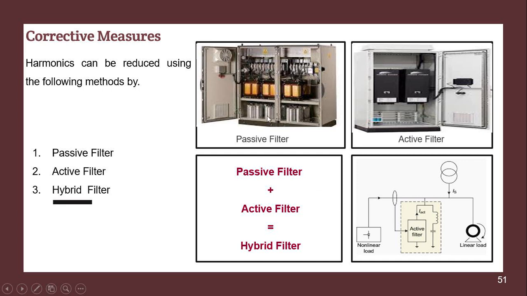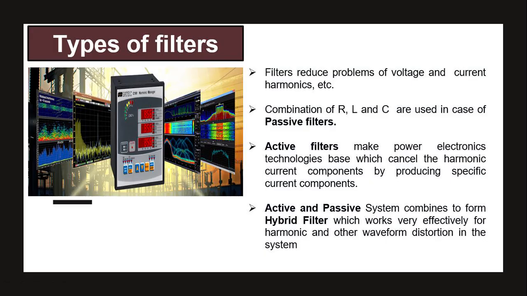Passive filters are a cheap option, while active filters are very costly and require very high maintenance. To moderate this cost, we generally use hybrid filter. So filters generally reduce the problem of voltage and current.